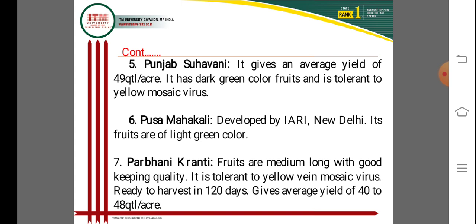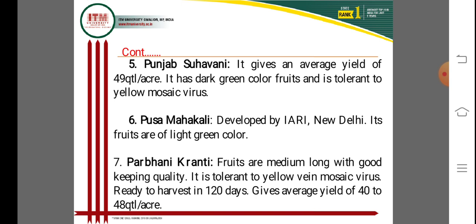And Parbhani Kranti is a variety of okra, and the fruits are medium long with good keeping qualities for marketing. It is tolerant to yellow vein mosaic virus and ready to harvest 120 days after sowing of seed. It gives an average yield of 40 to 48 quintal per acre.